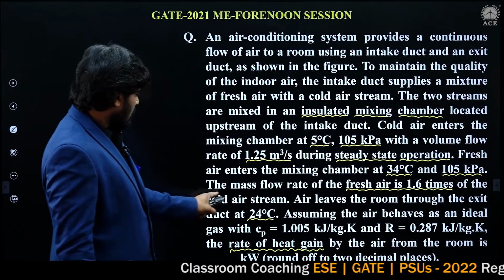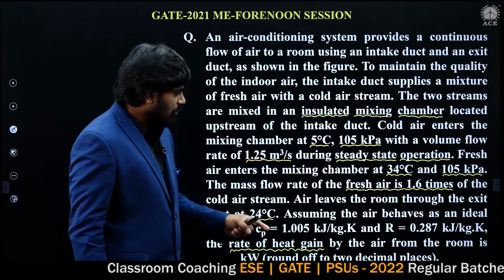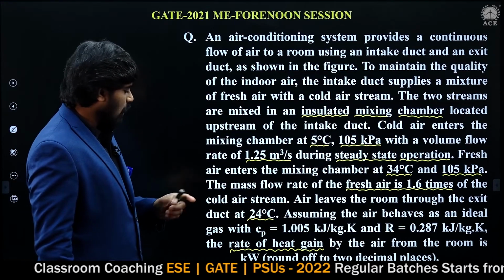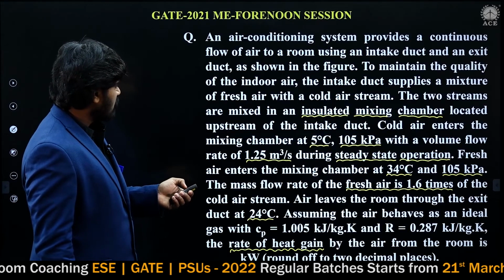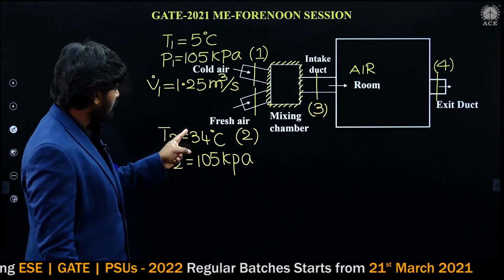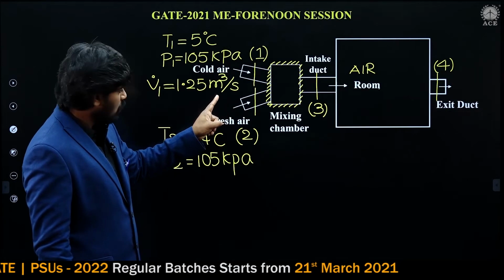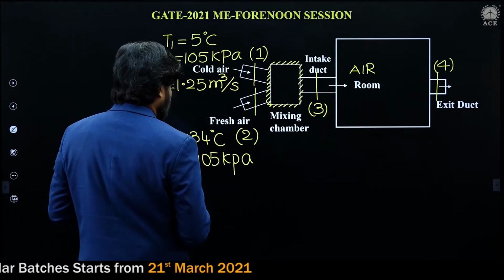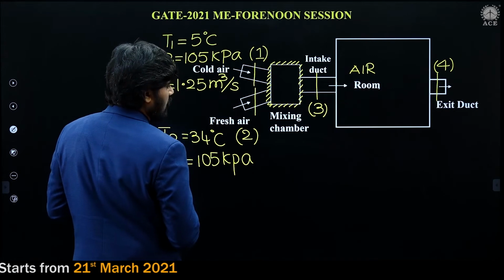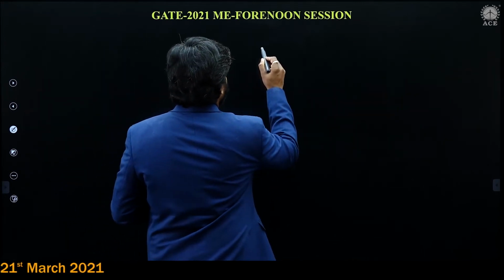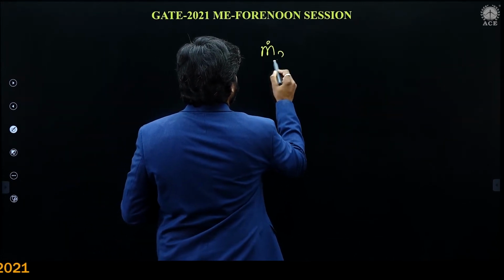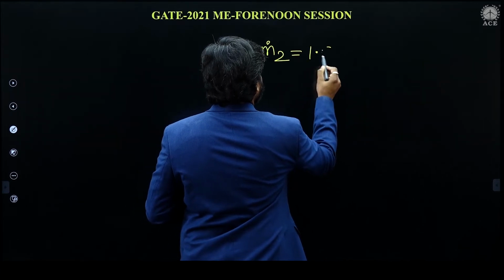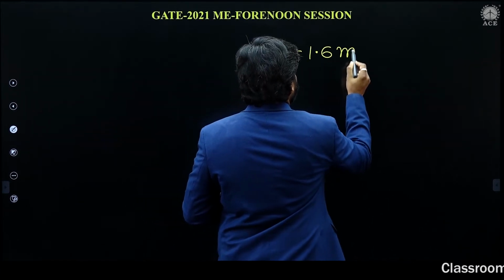Okay. The mass flow rate of the fresh air is 1.6 times of the cold air. Mass flow rate of fresh air, that is at point 2. At point 2, mass flow rate is at section 2. Let us write separately. Mass flow rate at section 2 is 1.6 times of mass flow rate at section 1.